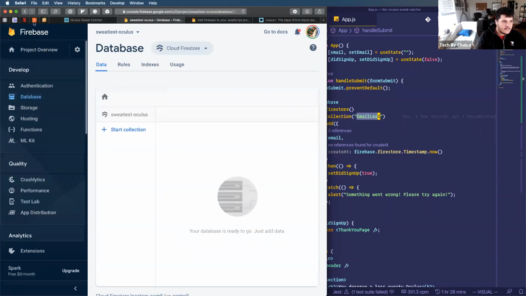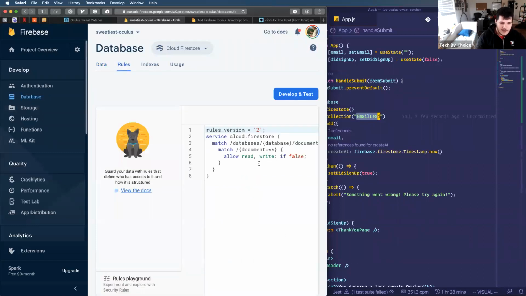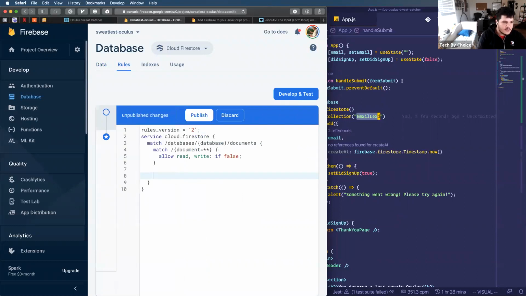So in my Firebase dashboard, I'm going to database, then I'm going to rules. This is an entire topic that you could also kind of go into. I'll definitely paste the docs in the description after this. But I'm basically saying that, all right, on this new email lead table, any document in that collection, I need you to allow read. I don't know if I have to pass if true, to be honest, but I'm just going to do that because it looks consistent.